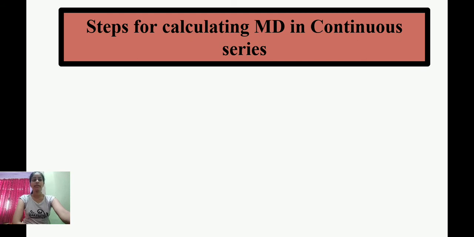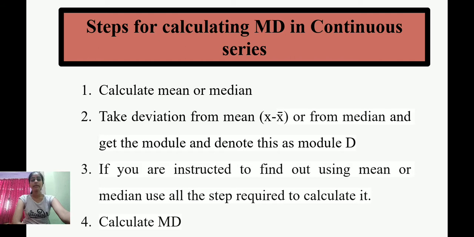Steps for calculating mean deviation in continuous series. Take the deviation from the mean, x minus x bar, or from the median, and get the modulus and denote this as modulus d. If you are instructed to find it using mean or median, use all the steps required to calculate it.